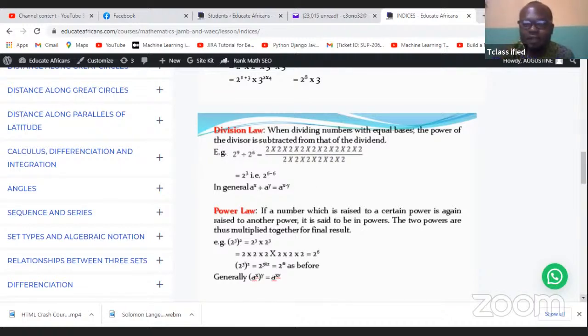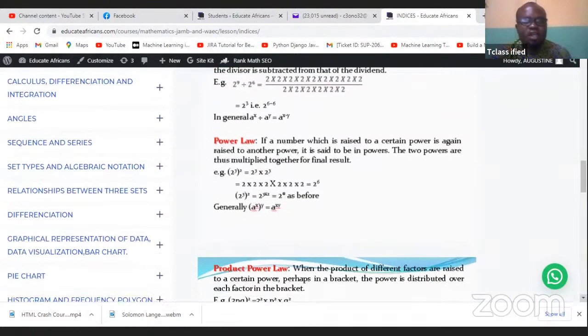Now let's look at the third law, which is the power law. If a number which is raised to a certain power is again raised to another power, it is said to be in power. The two powers are thus multiplied. So let's say you have 2 to power 3, all raised to power 2. Or you have something like that. Okay, this is a typical example. Please, this is 2 and not 3. This one is 2. Then it's this one that is 3.